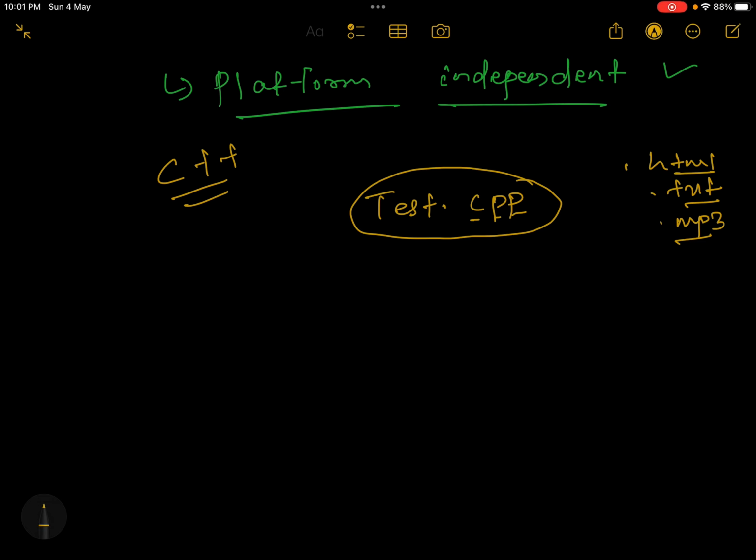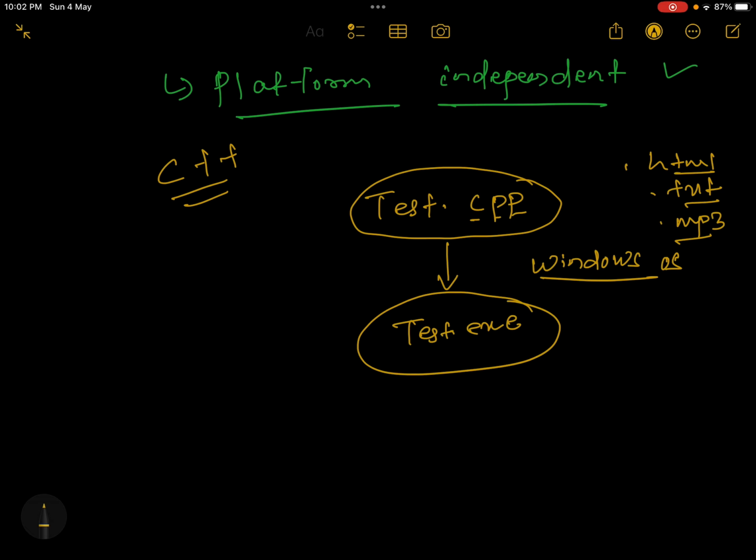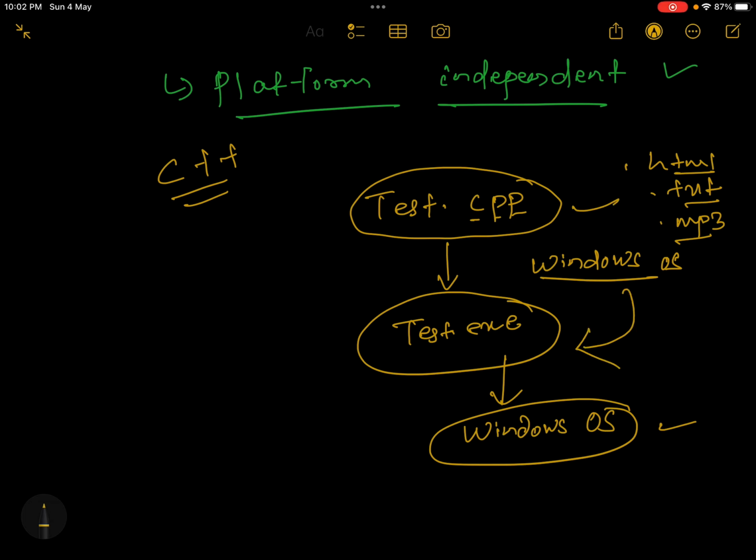Now this C++ is being compiled. Let's assume you are compiling on the Windows operating system. It will be compiled to test.exe. That exe file will be running on the Windows OS, and it can give you the result. Mark here, you are writing a .cpp file, it is compiled to .exe, and then the .exe runs on the Windows operating system.